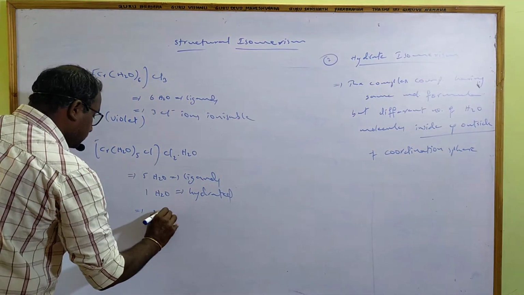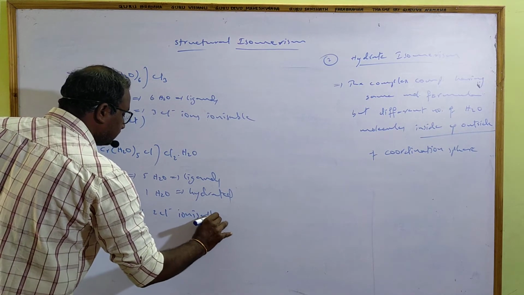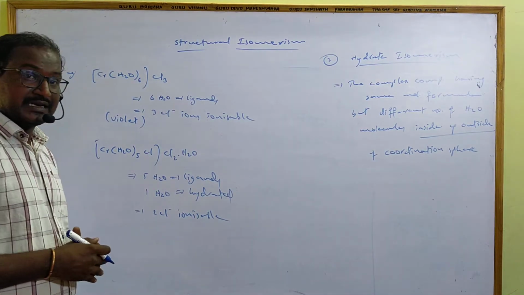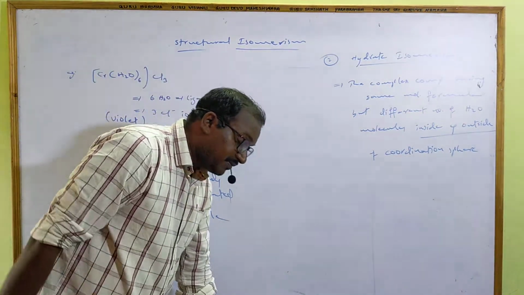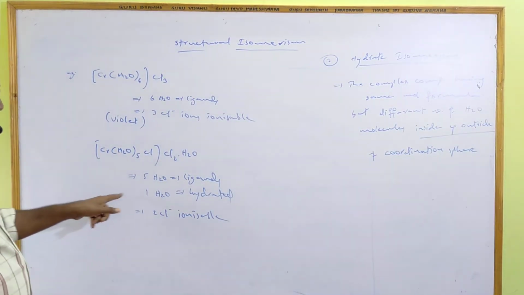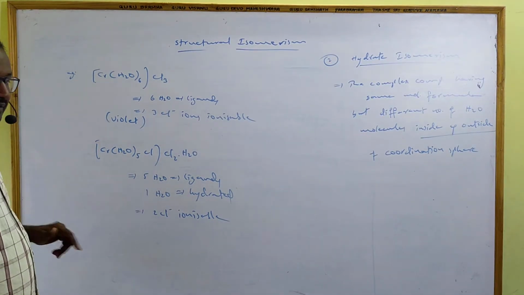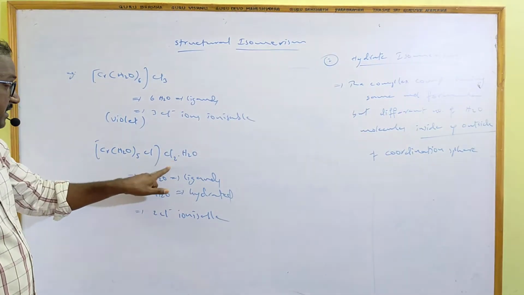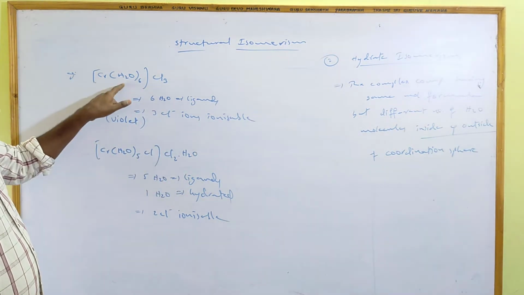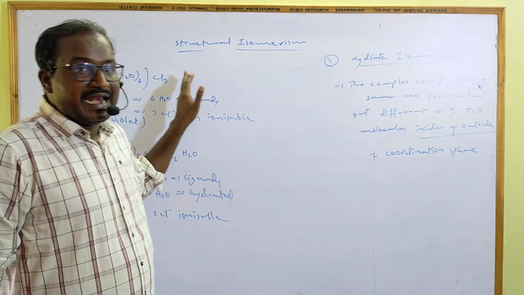And here 2 chloride ions are ionizable. 1 chlorine is non-ionizable because it is present in the secondary valency, forming a dative bond, a covalent bond. Covalent bonds are generally non-ionizable. Both have the same molecular formula, but the number of water molecules inside the coordination sphere is 5 and outside is 1. Here inside the coordination sphere is 6, outside none.